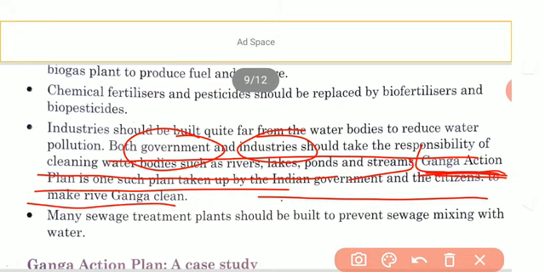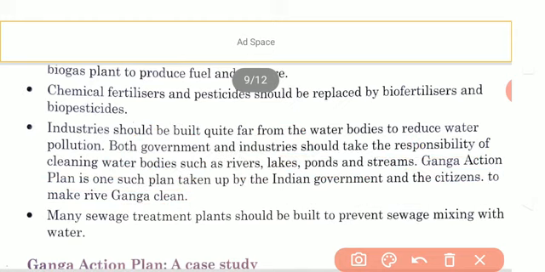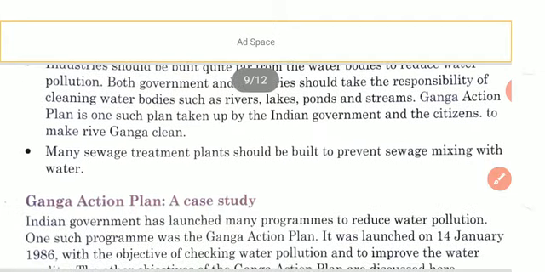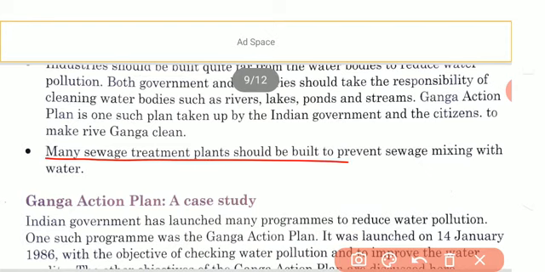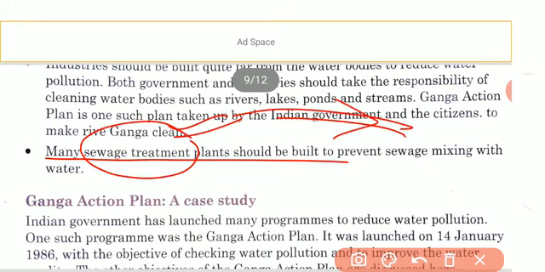Okay, so here we come to know about the different aspects of maintaining good quality of water and removing water pollutants. Many sewage treatment plants should be built. Sewage treatment plant means the water that comes through the drain should be treated, and this treating of the drain water is called a sewage treatment plant.